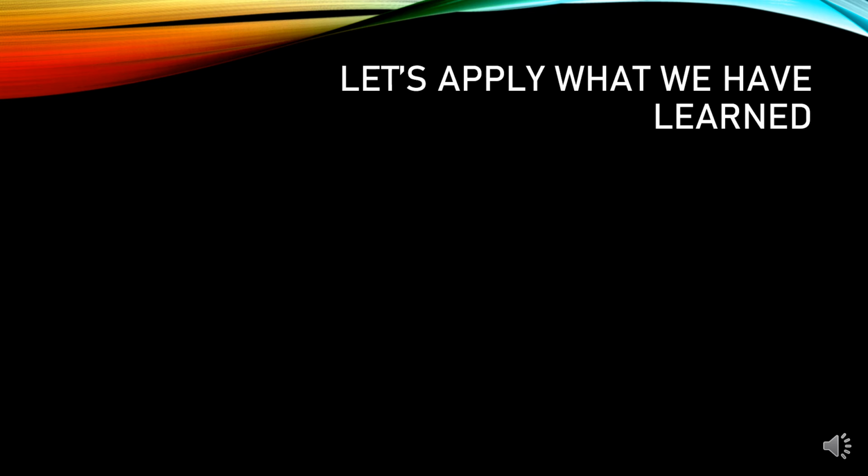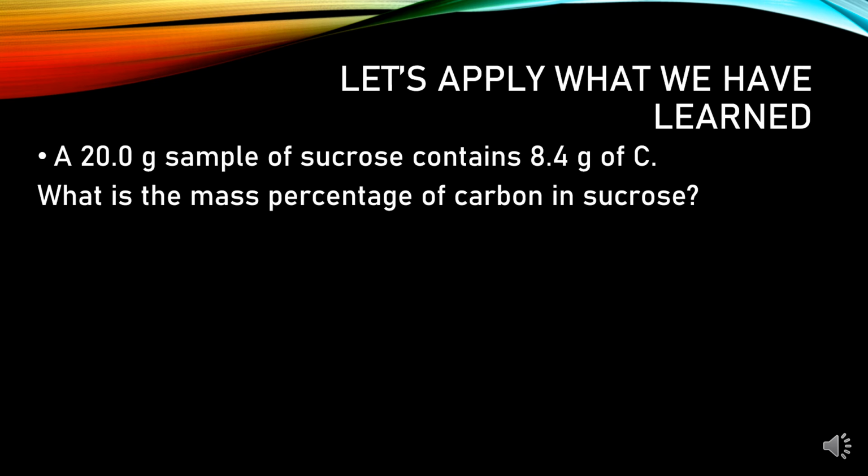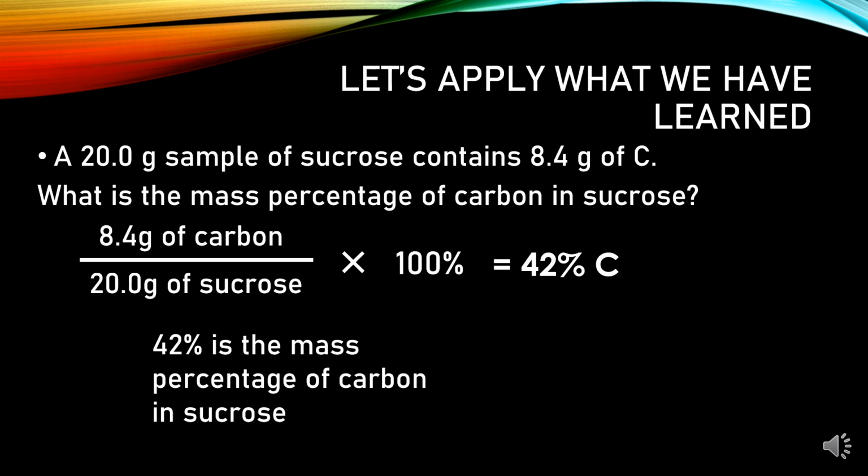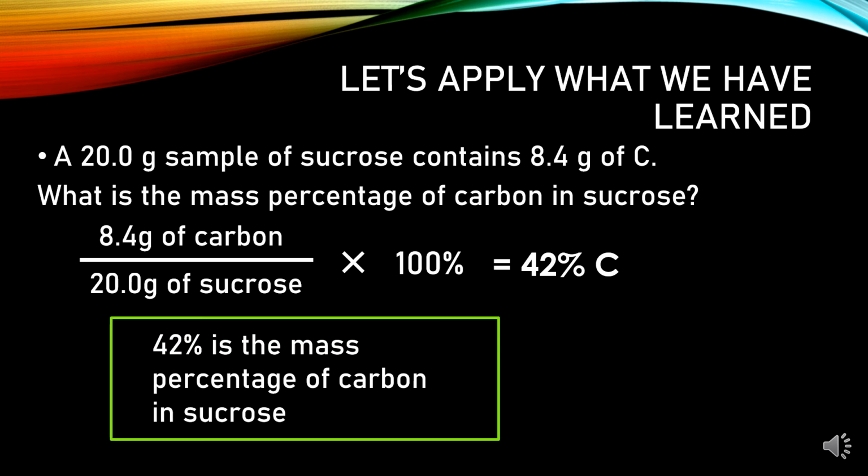Let's apply what we have learned. A 20-gram sample of sucrose contains 8.4 grams of carbon. What is the mass percentage of carbon in sucrose? Using the percent by mass formula, we divide 8.4 grams of carbon, the mass of element, over the total mass, 20 grams, times 100%, which gives us 42% carbon. 42% is the mass percentage of carbon in sucrose.